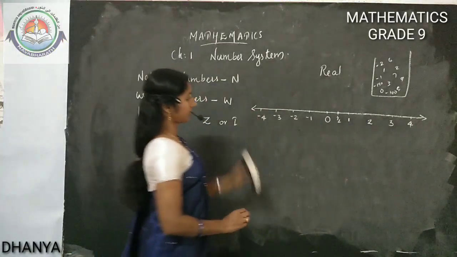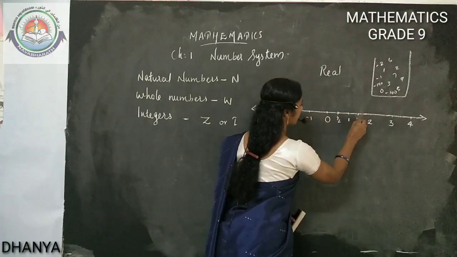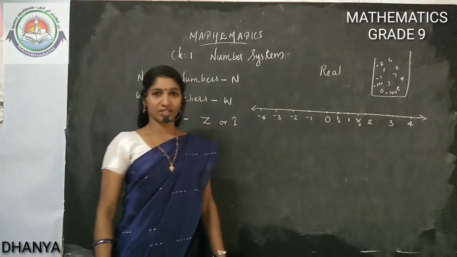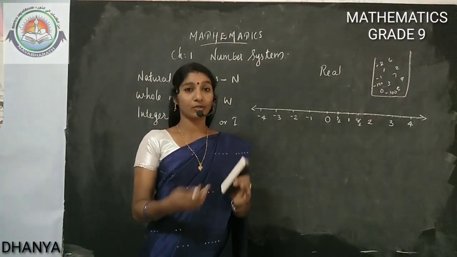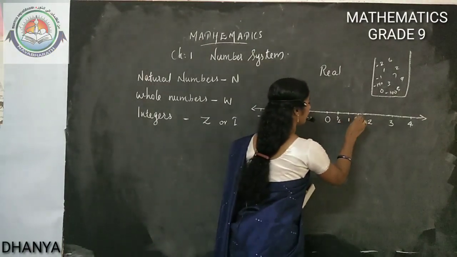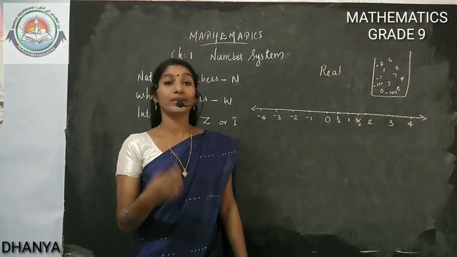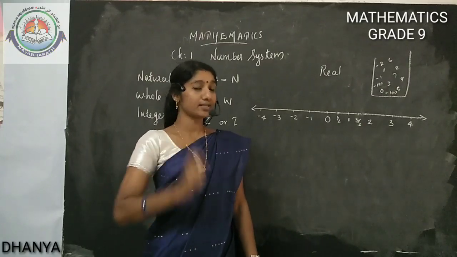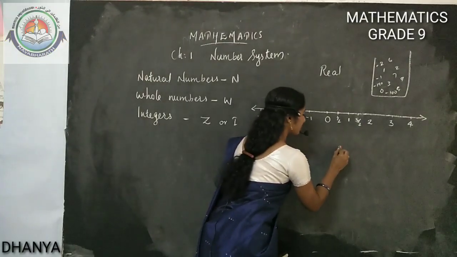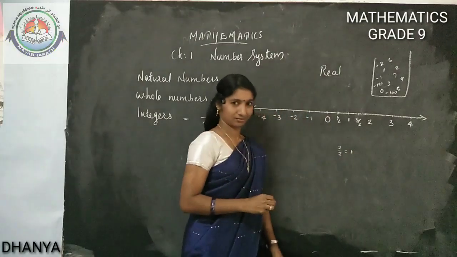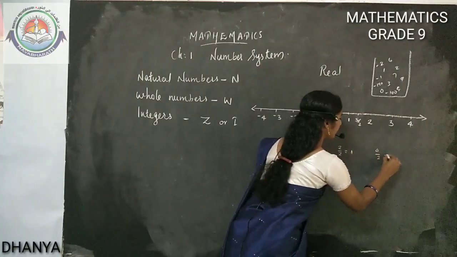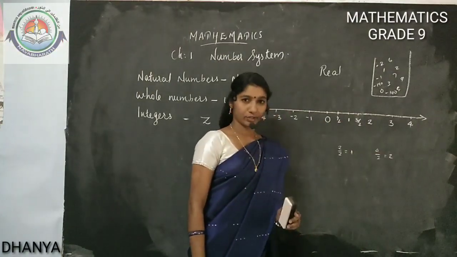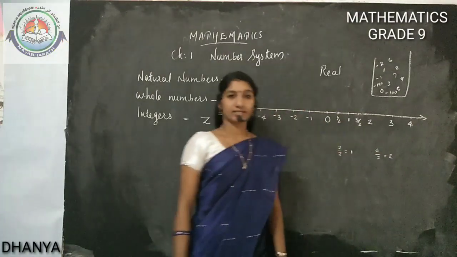Then fractions are also inserted. Here, one fraction, 5 by 2. One fraction in between 1 and 2. 4 by 2 is not 5 by 2, it is 3 by 2. 2 by 2 is 1. So 3 by 2 is more than 1. And 4 by 2 is 2. Once more, 2 by 2 is equal to 1. 4 by 2 is equal to 2. And our number 3 by 2 lies between 2 by 2 and 4 by 2. So in between 1 and 2, one number is coming, 3 by 2.